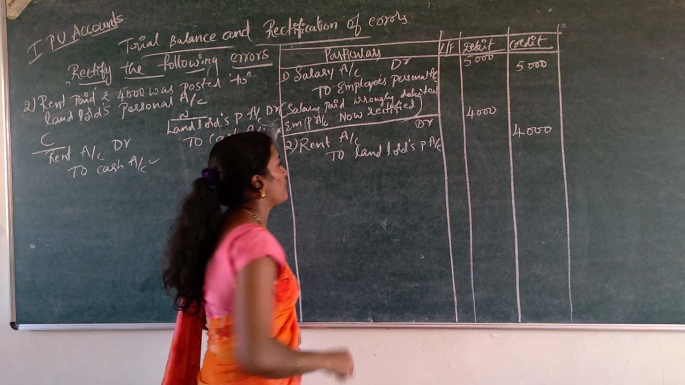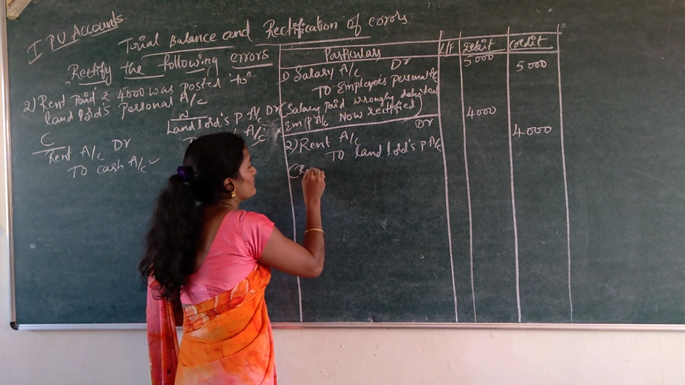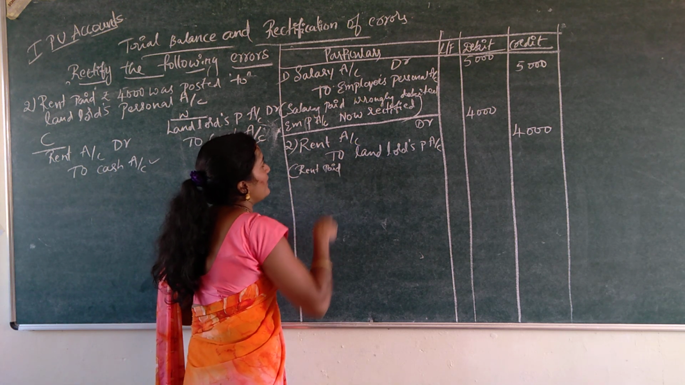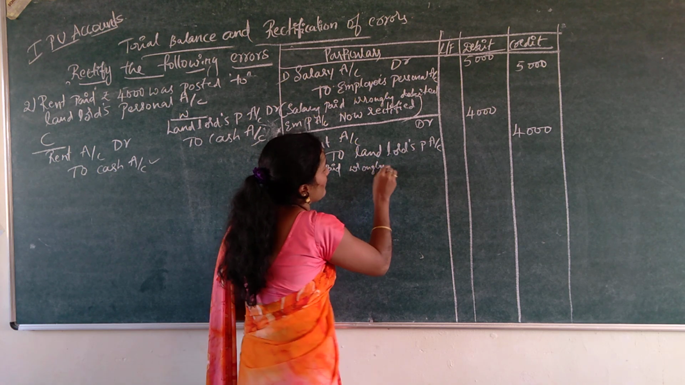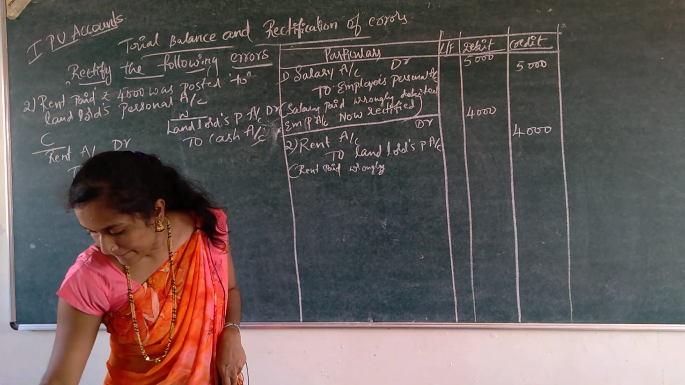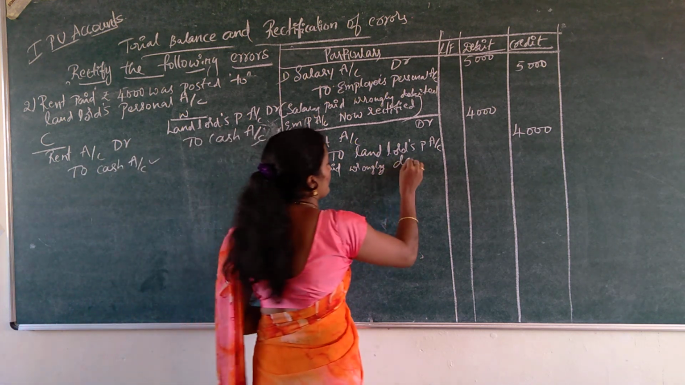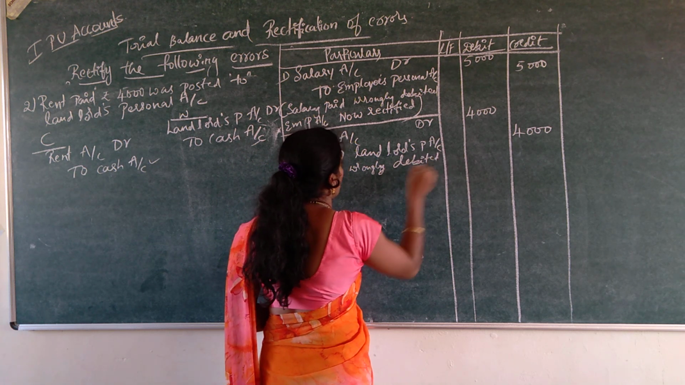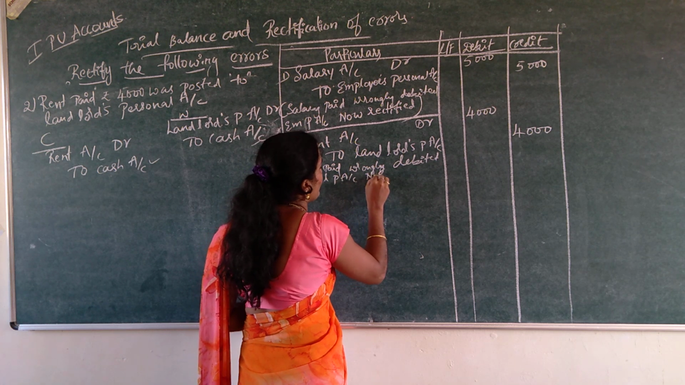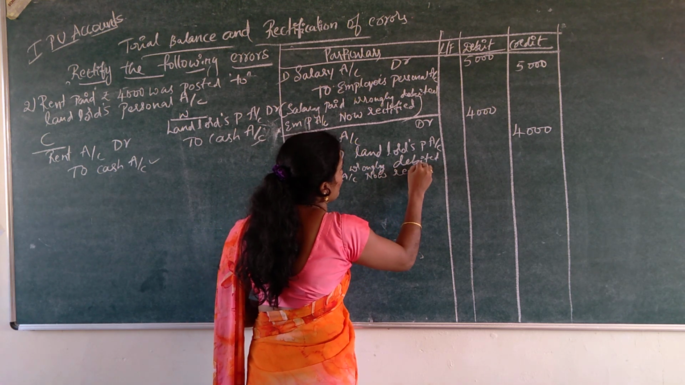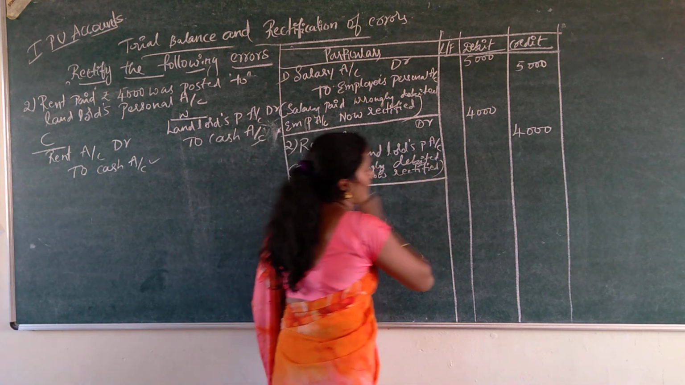So this is the rectified entry. Next, write the narration. Rent paid wrongly debited to landlord's personal account, now rectified. So this is the second rectified entry.